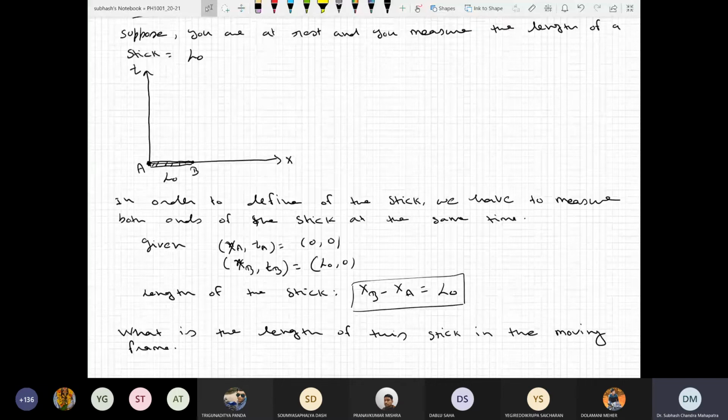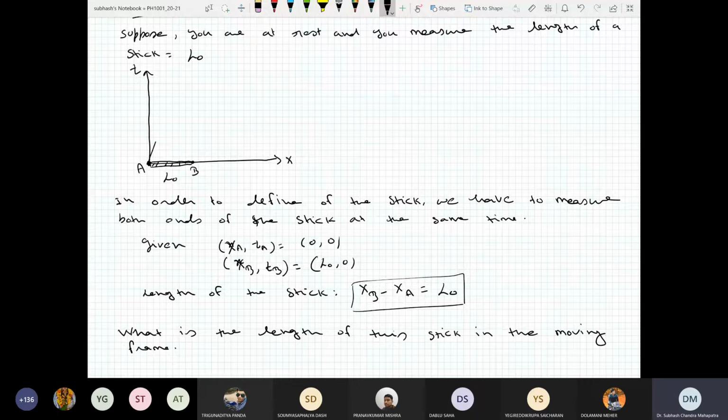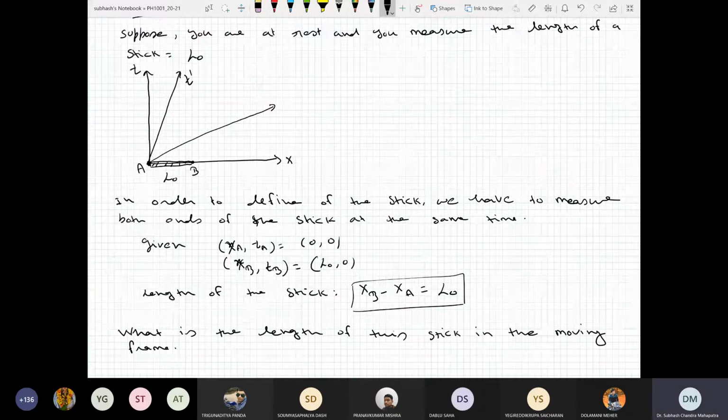So let's draw the moving frame. As you know, the moving frame is this. This is your t prime axis, where x prime is 0, and this is your x prime axis. Now, what is the projection of this B on the moving frame? The projection of this on the moving frame is this.